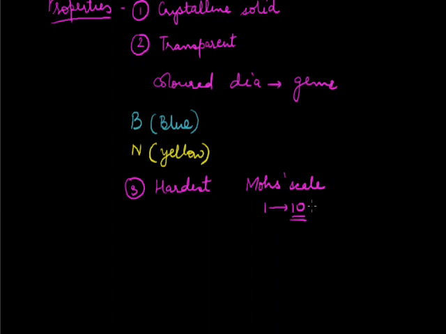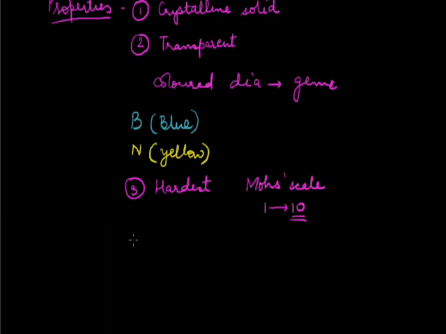Although there are some synthetic substances, some artificial substances which can cut diamond, like boron nitride. It can easily cut diamond. But if you talk about the natural substances, diamond is the hardest.